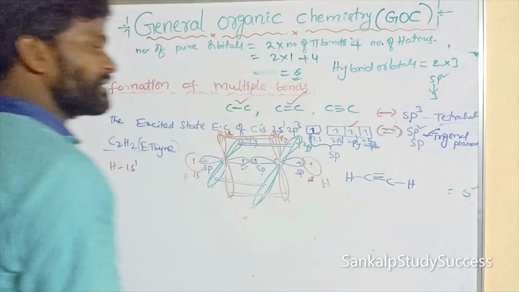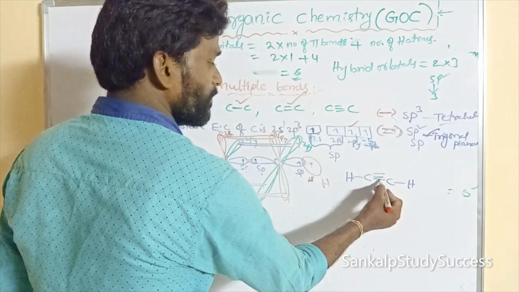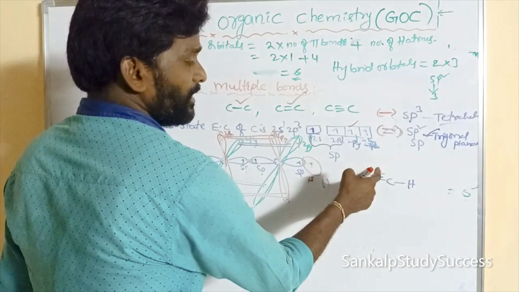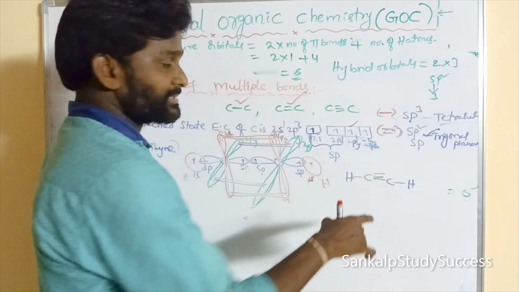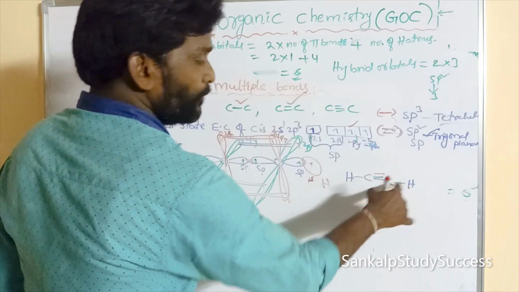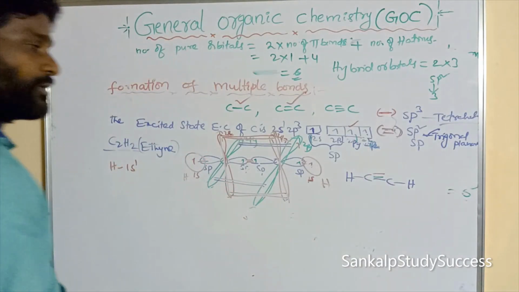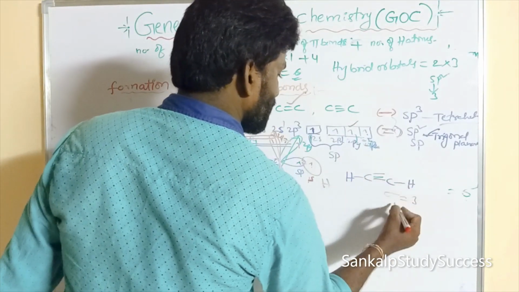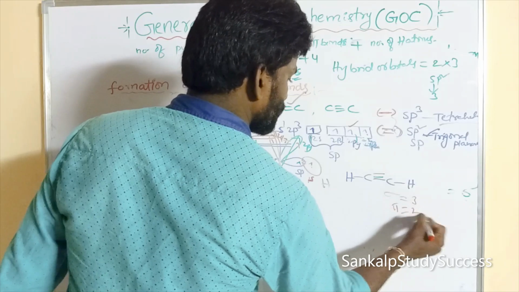So here how many sigma bonds are there? This is the sigma bond. These two are pi bonds. This green and red are pi bonds, and these blue bonds are sigma bonds. Number of sigma bonds is 3, 1, 2, 3. Number of pi bonds is 2, right?